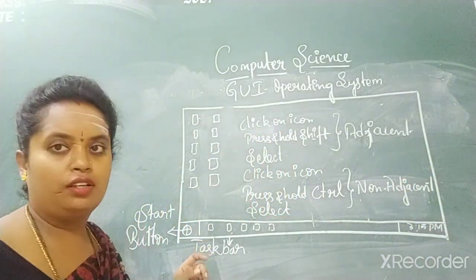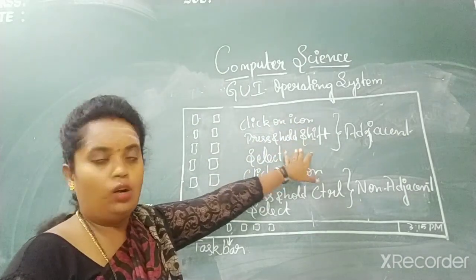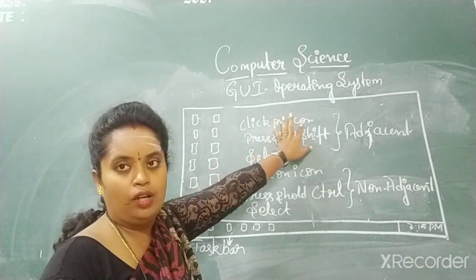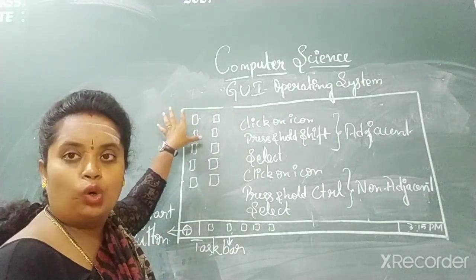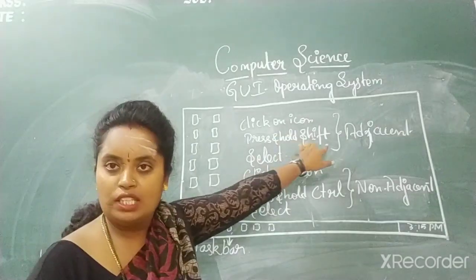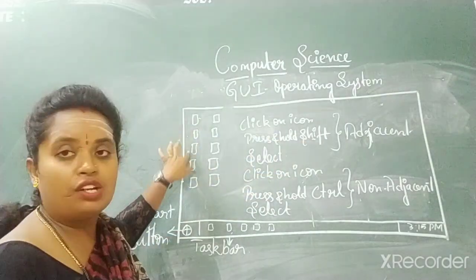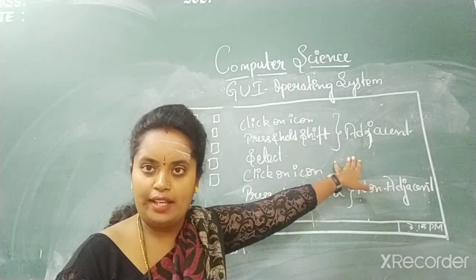Got it, children? Once again I'll explain to you. Selecting adjacent icons: click on the icon first, then press and hold the shift key. Once you press and hold the shift key, then select whichever icons you want. That is your adjacent selection of icons.